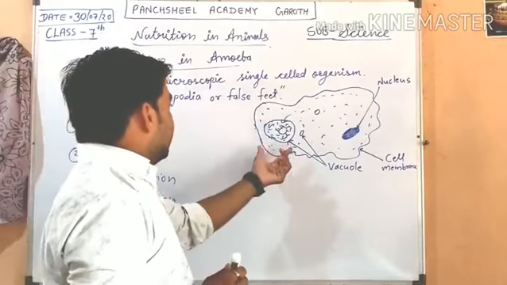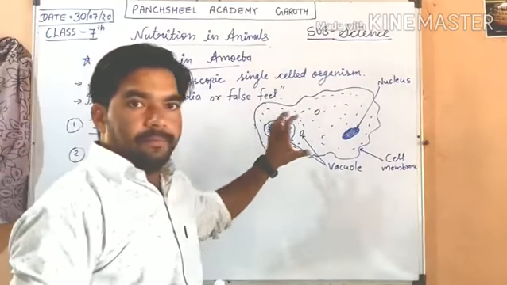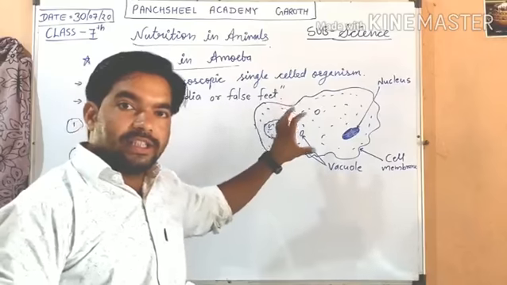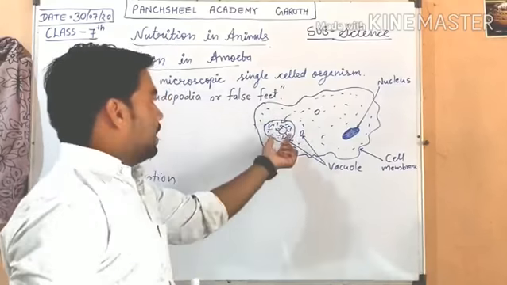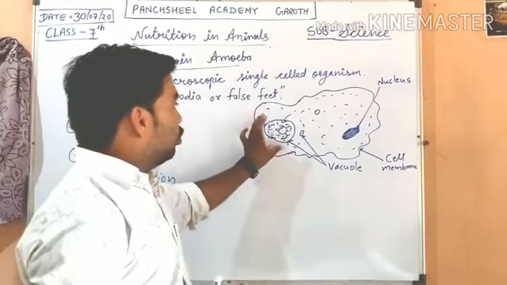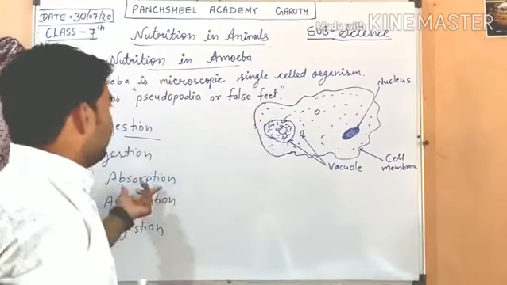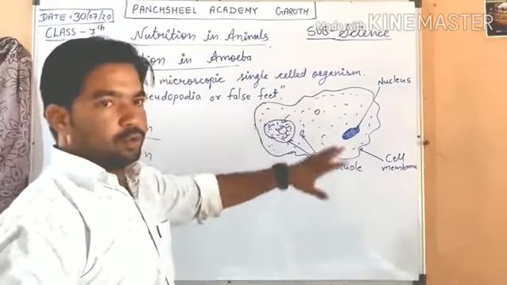After digestion, absorption takes place. When the complex organism is digested, it breaks down into soluble food, so it can be absorbed by its cytoplasm for carrying out various processes.